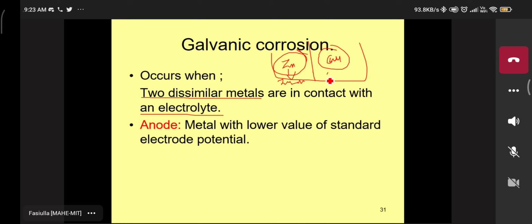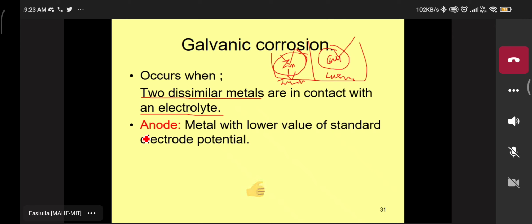Whether the electrolyte is the same or different, no need to worry about that. But here, the electrodes we are taking are two different electrodes. One is zinc, another one is copper. So that is why the definition says two dissimilar metals, two dissimilar electrodes, connected in the given electrolyte, anode and cathode. Understood now? Got that point? Yes, sir.